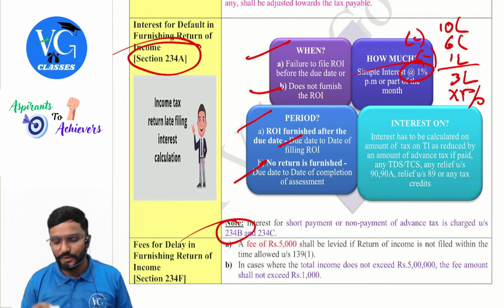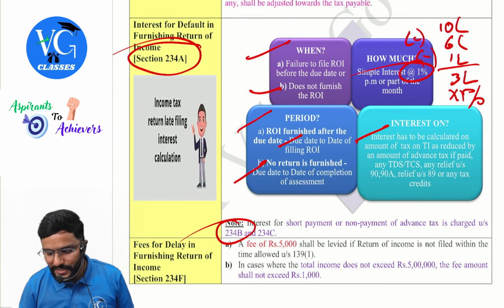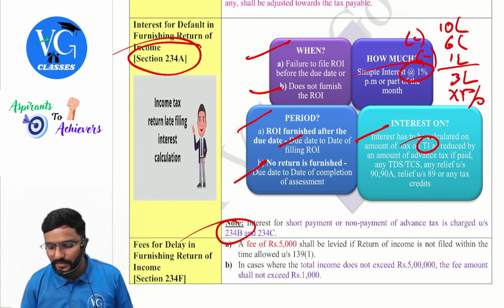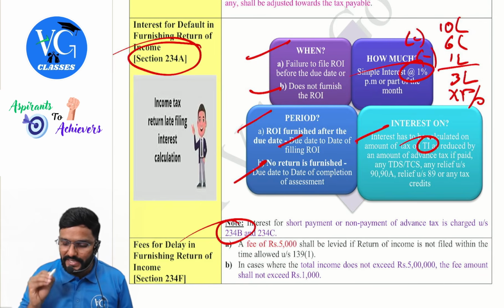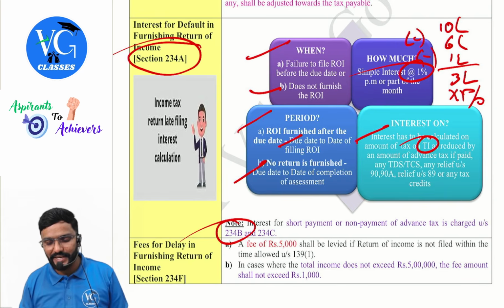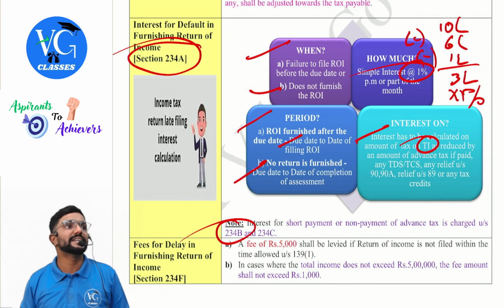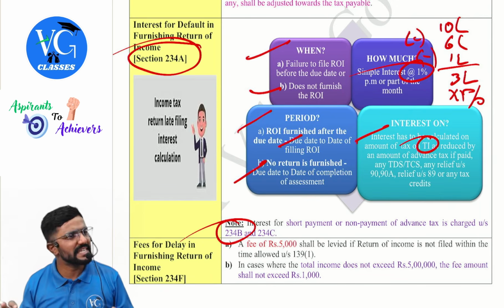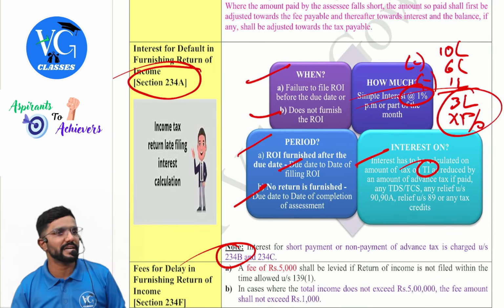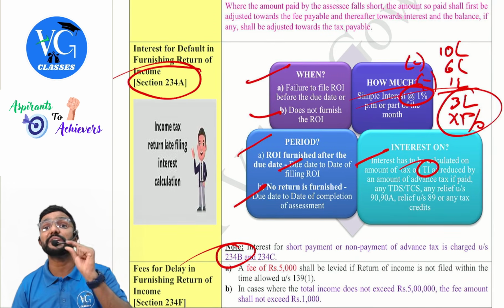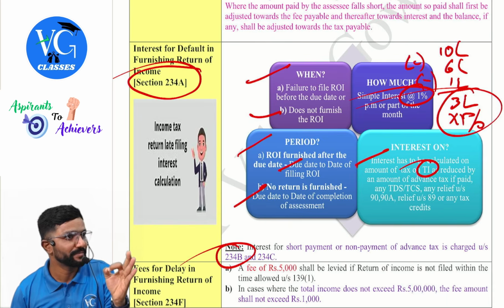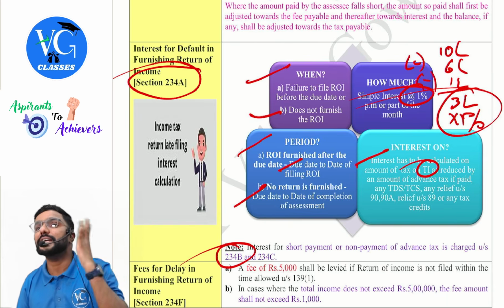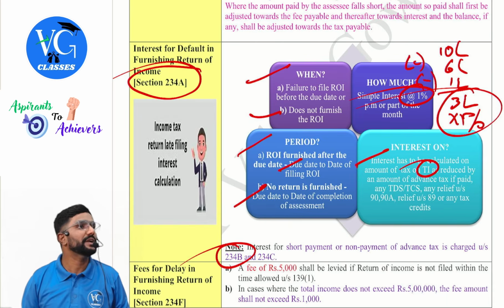Okay. Interest is on what? Interest has to be calculated on the amount of tax on total income as reduced by the amount of advance tax if paid, any TDS, TCS, any relief under section 90 or 90A, relief under section 89, or any tax credits. Is that clear? So in simple terms, I showed the calculation here. On 3 lakh, whatever tax you are yet to pay as self-assessment tax before filing the returns, on that interest would be charged under section 234A, guys.